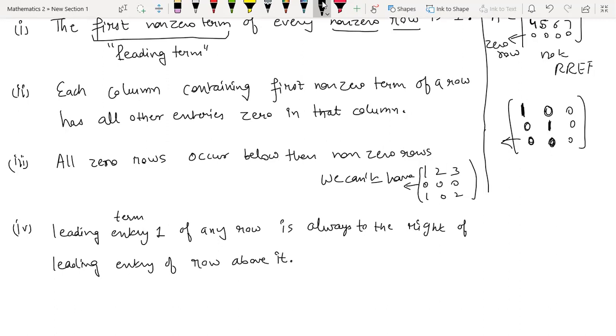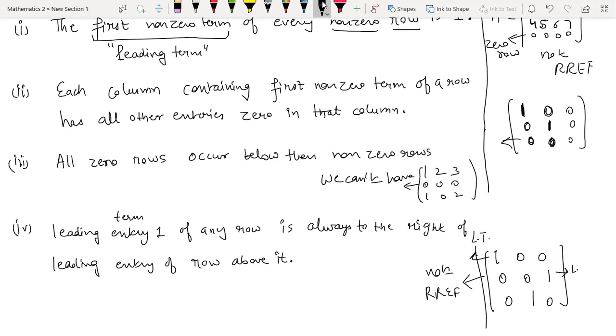I'm using the words entry and term analogously, they mean the same thing. So it means something like this. Say you have 1 0 0, 0 0 1, 0 1 0. This is not row reduced echelon form. This is the leading term of the first row, this is the leading term of the second row, and this is the leading term of the third row. According to the fourth condition, the leading term of the third row should be to the right of the leading term of the second row.